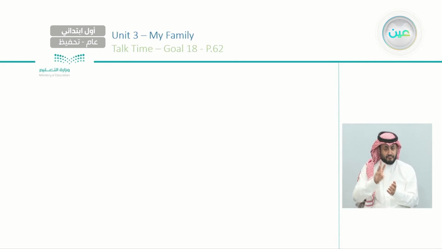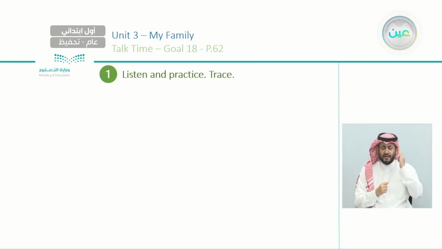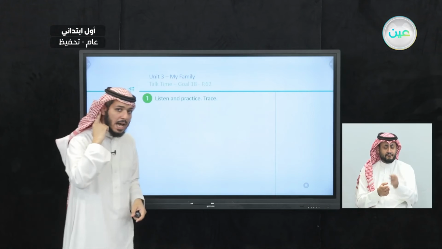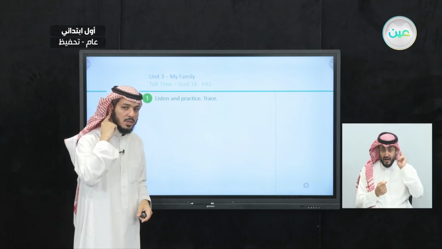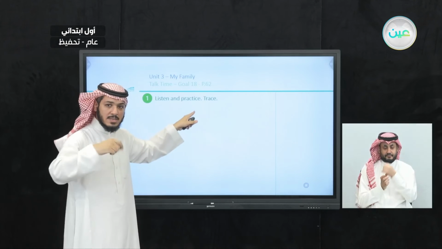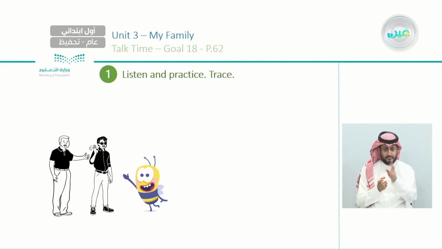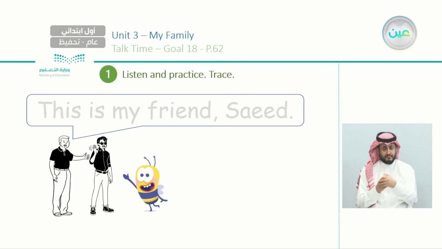Page 62. Goal 18. Okay. Number 1. Listen and practice trace. Listen, I will say it and you listen by your ears. Listen, practice, and trace. Okay, so we have three characters here. And the first one says what? This is my friend Saeed. This is my friend Saeed.